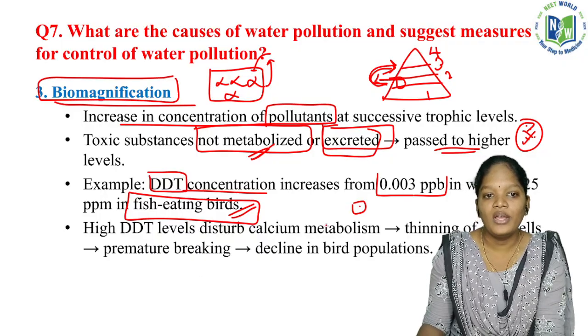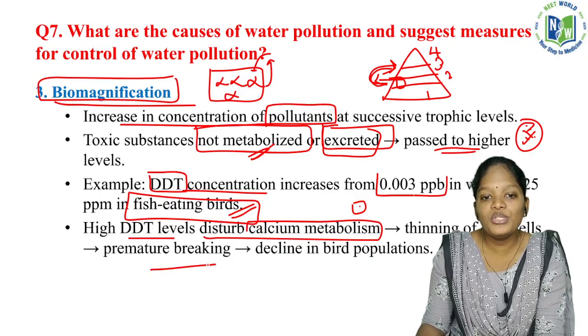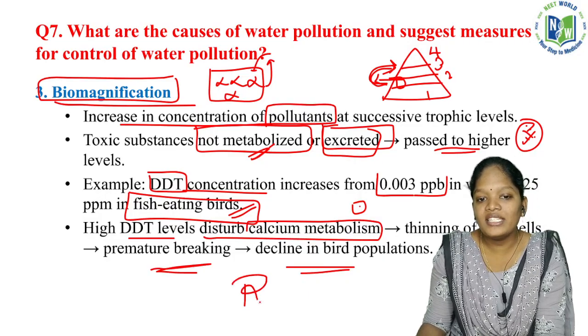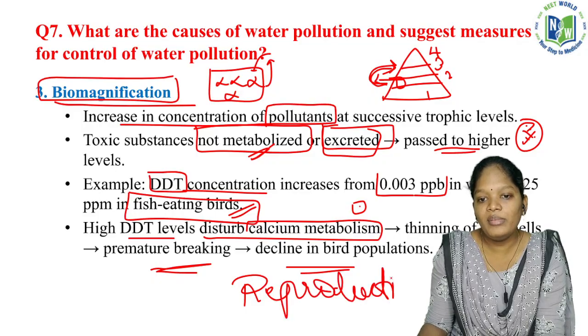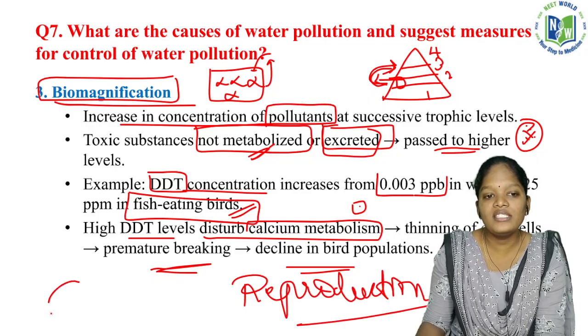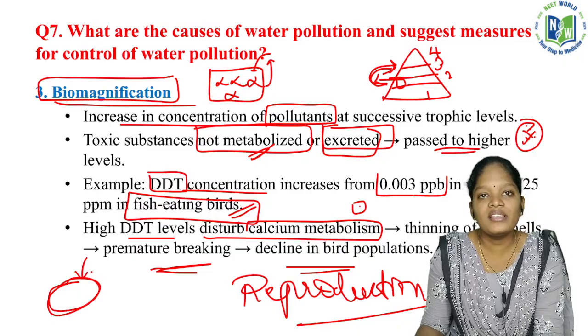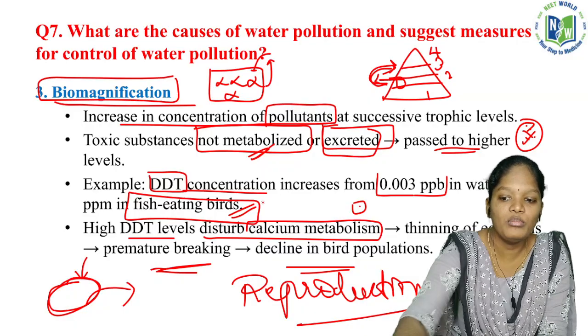Higher DDT levels disturb calcium metabolism, causing thinning of eggshells, premature breaking, and a decline in the bird population. So ultimately it is affecting the reproduction process. The eggshell has to be very hard. If the eggshell is very thin, it can easily be damaged by external factors and it can't produce enough population. So this is biomagnification, an important factor.